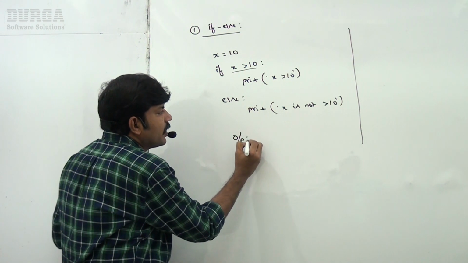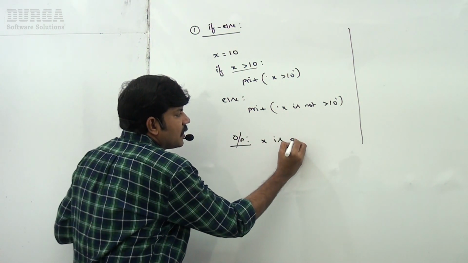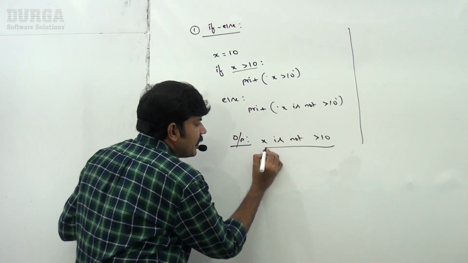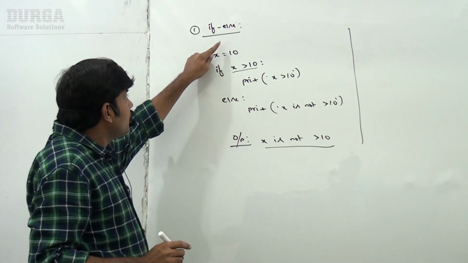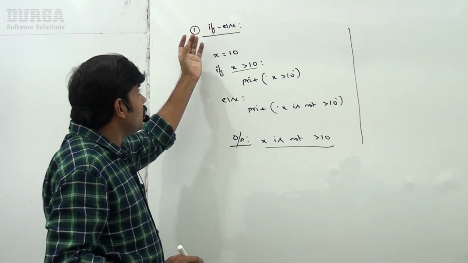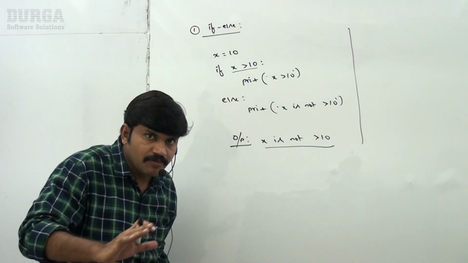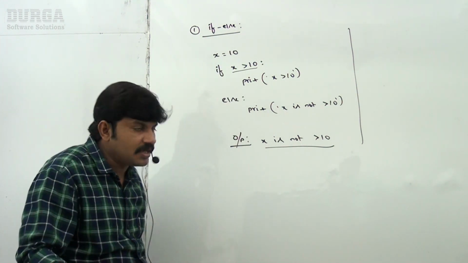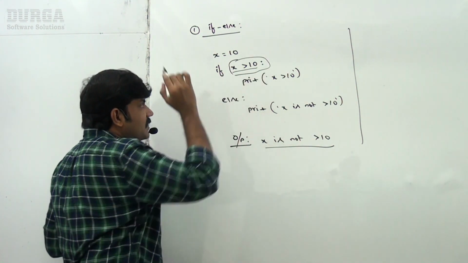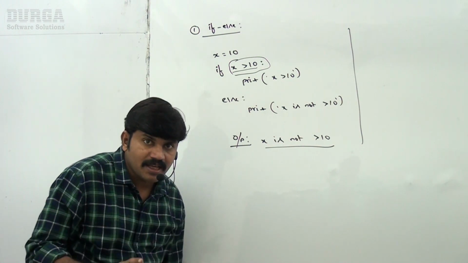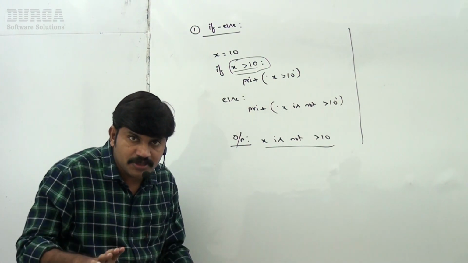What is the answer we are going to get? x is not greater than 10. So we can use else with the if statement. When will else be executed? Very simple: if this condition fails, then only the else part is going to execute. Are you able to understand?